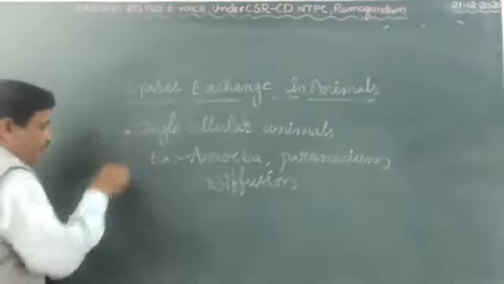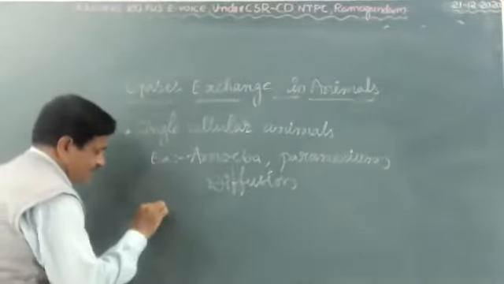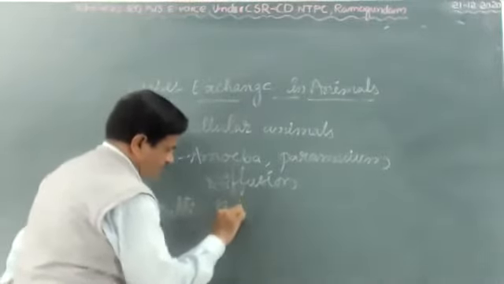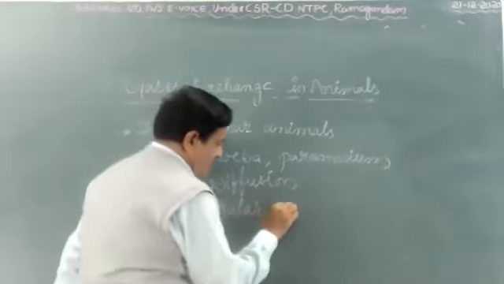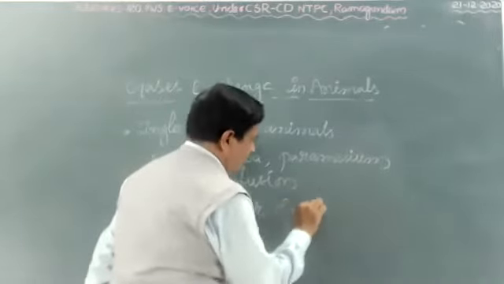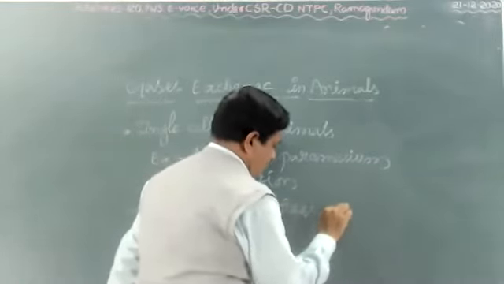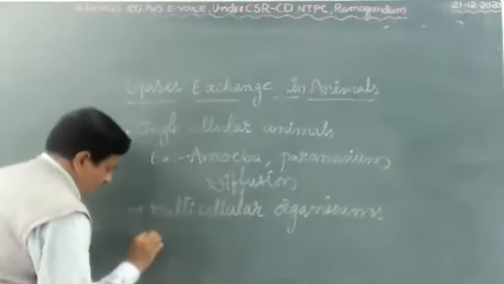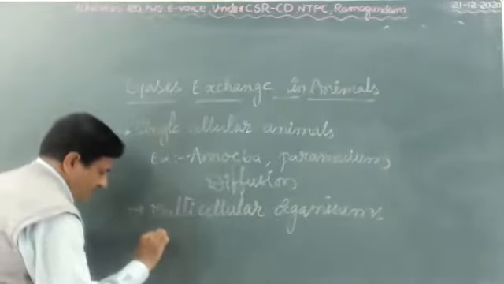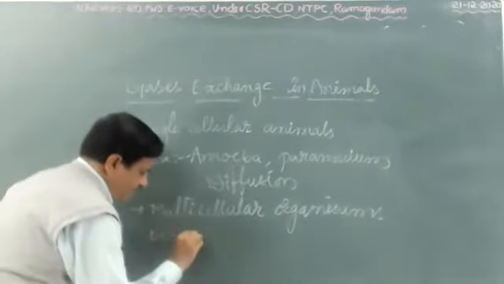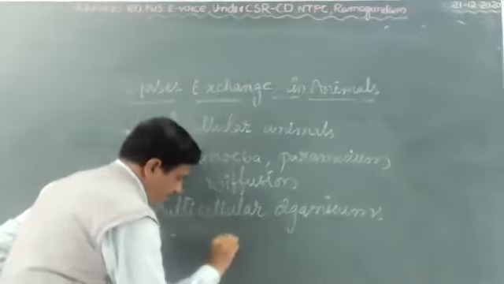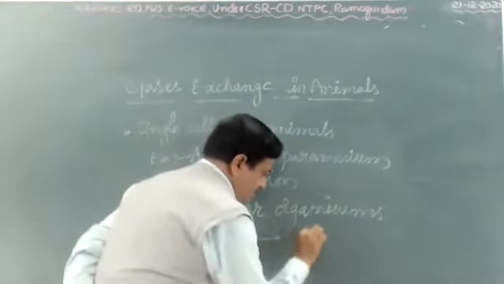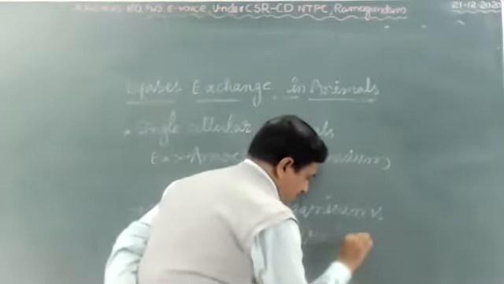Okay, next one, multicellular organisms. Example given in your book: insects. How do they respirate? With the trachea. Very, very important. They respirate with the trachea.